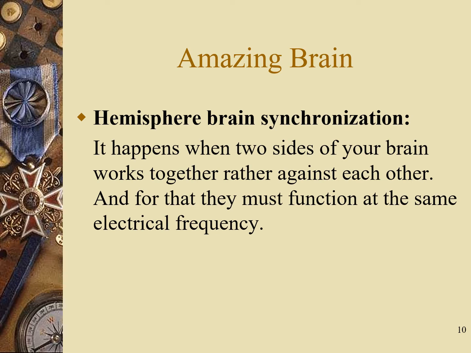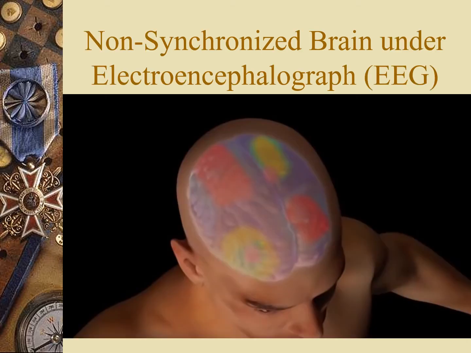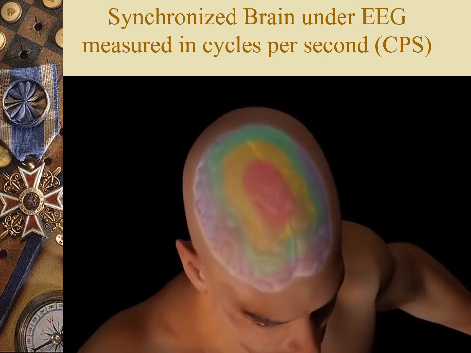Amazing brain. Hemisphere brain synchronization happens when two sides of your brain work together rather than against each other, and for that they must function at the same electrical frequency. Non-synchronized brain under EEG: you can see the patches at different places of the brain. Here, synchronized brain under EEG measured in cycles per second after meditation. Now you can see both the hemispheres are synchronized, and you can see the activities.